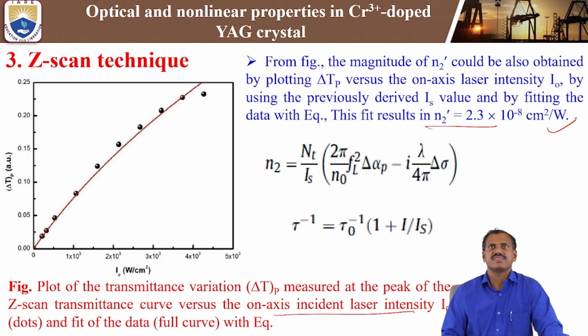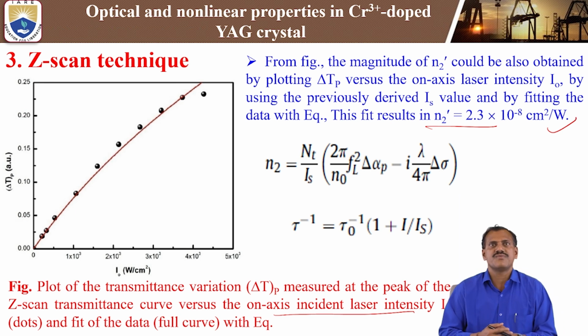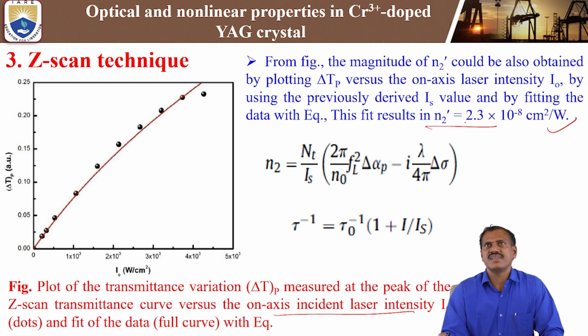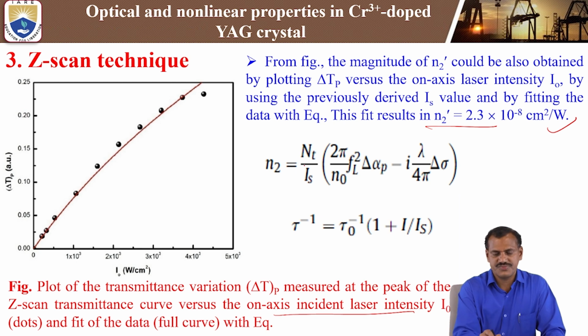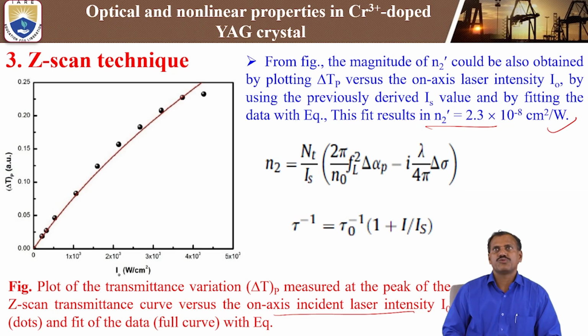This is by using this graph, delta TP versus I naught: the variation of the transmittance at each and every peak position, how it varies from minus Z to plus Z, and how the intensity varies at that time. By using that intensity variation, we are calculating the real part of the nonlinear refractive index. By using this fit, we found that the real part of the nonlinear refractive index is 2.3 × 10^-8 centimeter square per watt.